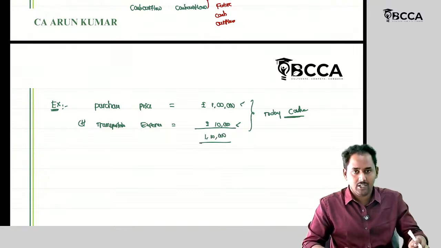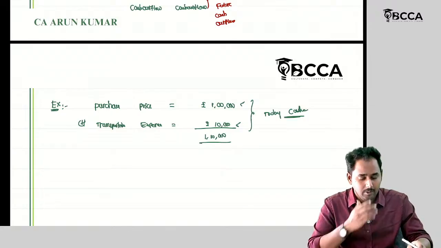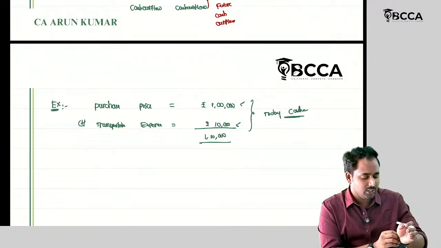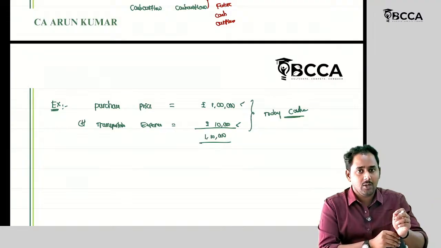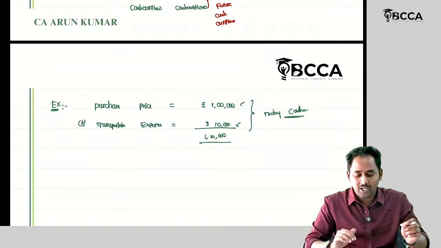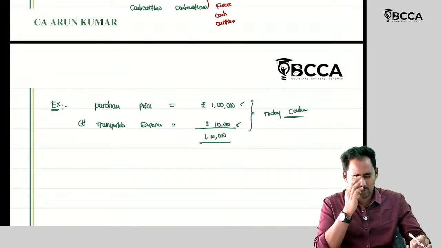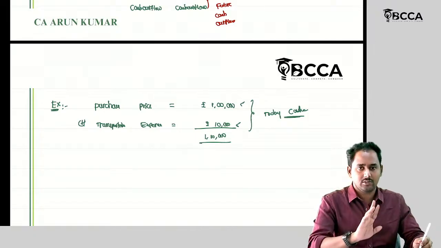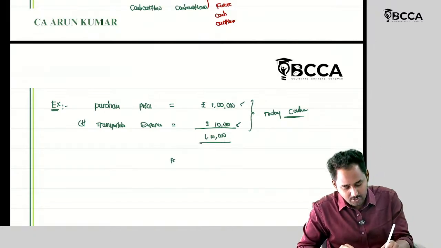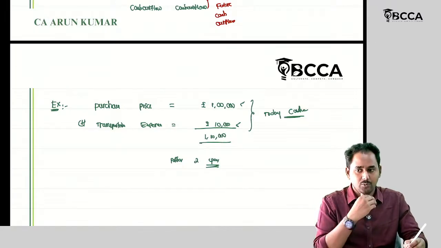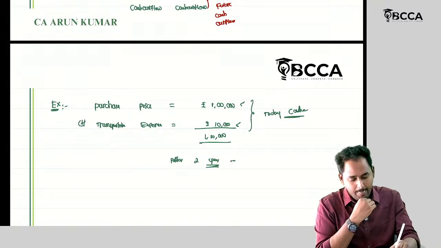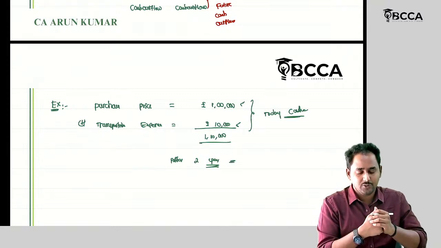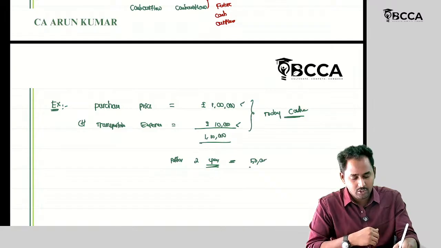Apart from that, to construct this small structure again, I am going to incur, not 2 lakh, sorry, 50,000 in the future. After 2 years, for the construction of that small building again in that place, I should incur 50,000. So this is the cash outflow after 2 years.